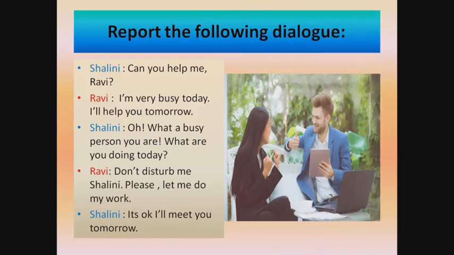Shalini, can you help me, Ravi? I am very busy today. I will help you tomorrow. Oh, what a busy person you are. What are you doing today? Don't disturb me, Shalini. Please, let me do my work. It's okay. I will meet you tomorrow.